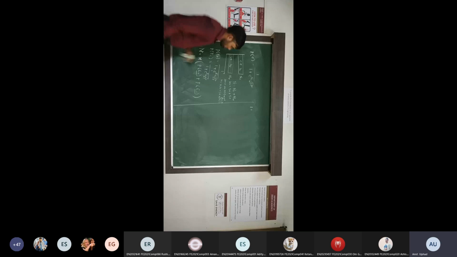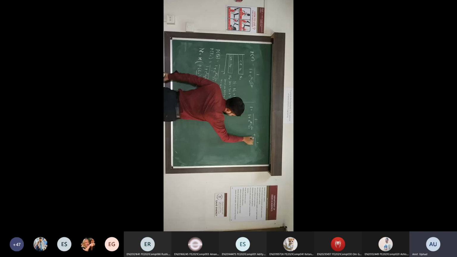If the total number of electron is N, probability of valence band plus probability of conduction band, addition of all the probabilities is nothing but 1. Okay, सारे probability add करने के बाद कितना मिलता है? 1. That is nothing but probability of valence band and probability of conduction band. Okay, so what is the probability of valence band according to Fermi-Dirac distribution? 1 upon 1 plus e raised to EV minus EF upon KT, plus probability of conduction band 1 upon 1 plus e raised to EC minus EF divided by KT.